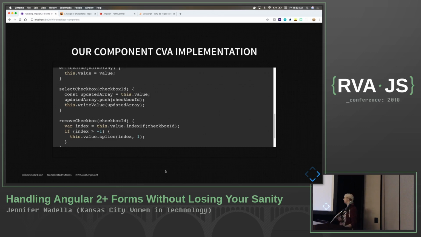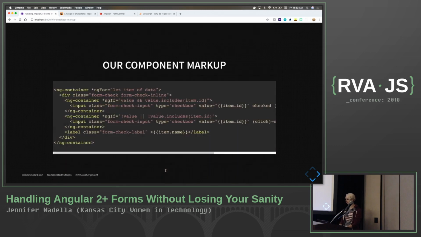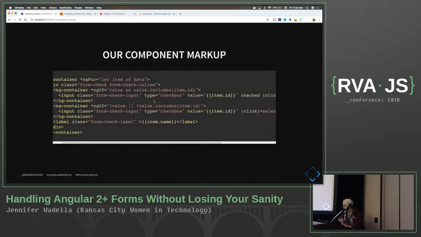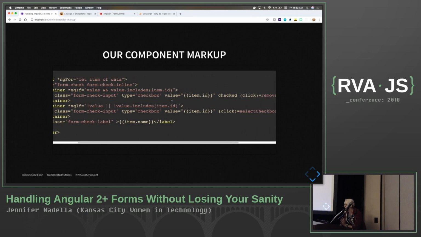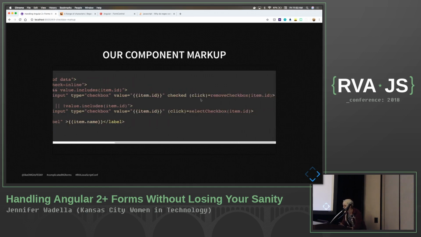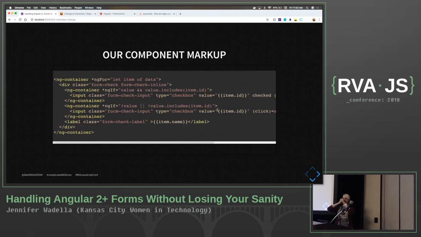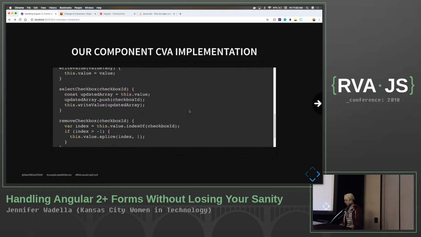So simply just pushing to my array based on new checkboxes we're adding or removing. Nothing too crazy there. Our basic component markup here. And obviously you could very much refactor this to be a lot cleaner, but I want to be super transparent for you all, where I've got my checkboxes. If it's selected, I'm going to have an output to remove the checkbox. If it's not selected, a way to select the checkbox, and that's going to emit. And again, this is all within our CVA form, so the parent form knows nothing about this. This is our nice, pretty wrapper to hide all our crazy logic.